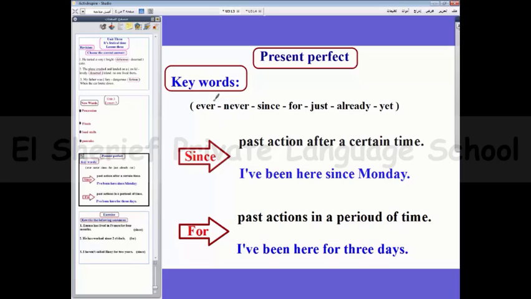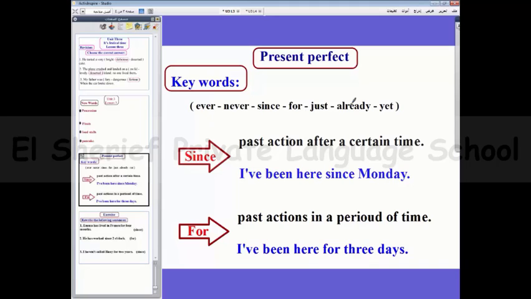Just. I have just had my lunch. What about already? I have already done my homework. Okay, what about yet? I haven't done my homework yet. Or, have you done your homework yet?